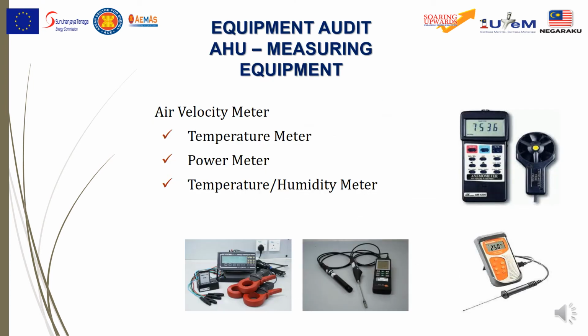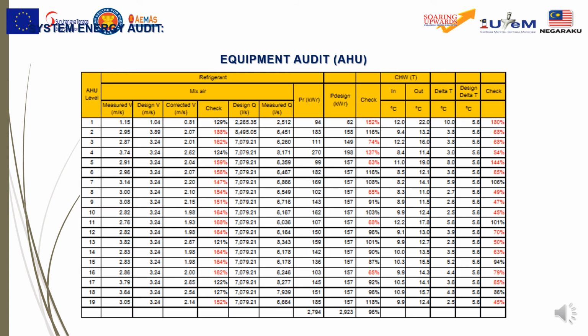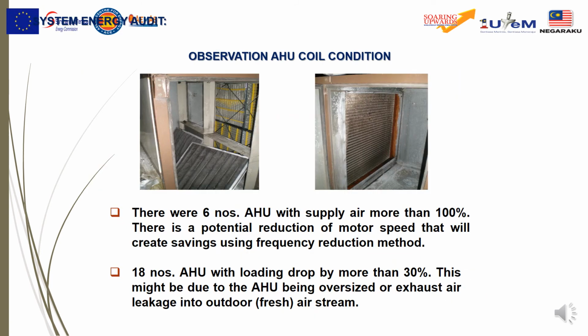Okay, so for AHU, we can use the air velocity meter, temperature meter, power meter, and also the temperature humidity meter to measure the suitable values in the AHU. Alright, so you can use this form, the equipment audit in AHU.